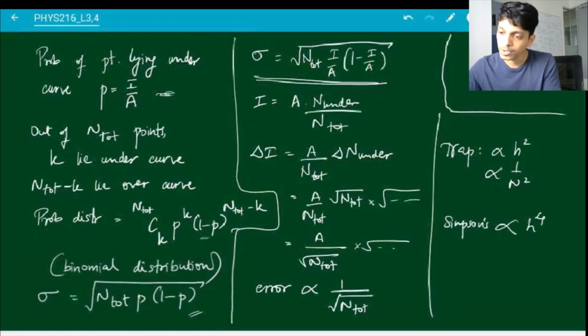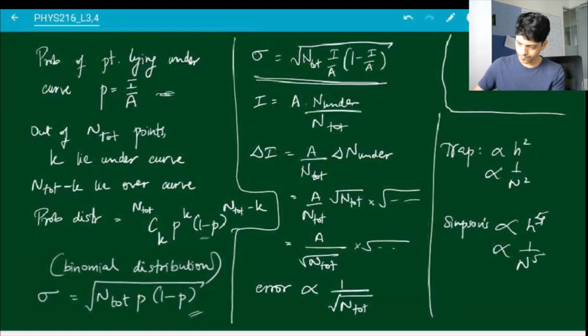So proportional to 1 over n to the 5. So you can see that the error falls a lot quicker for trapezoid and Simpson than it does for this Monte Carlo integration. So it's much more efficient to use these methods than to use Monte Carlo.